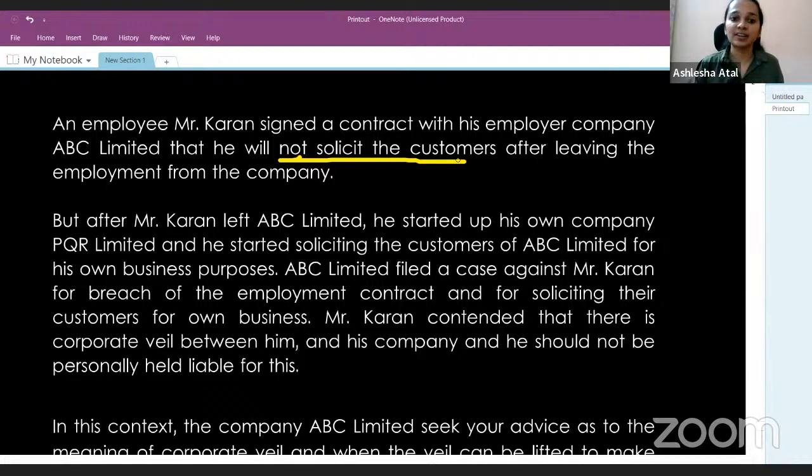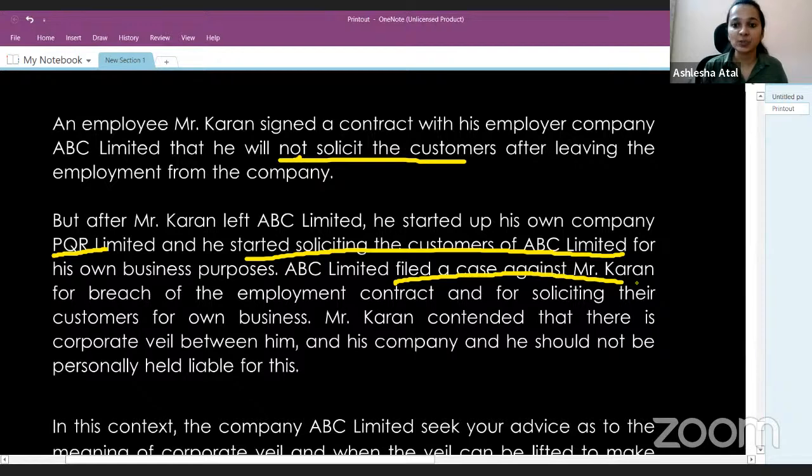But after Mr. Karan left ABC Limited, he started up his own company. So after leaving the employment of ABC Limited, Karan starts his own company, PQR Limited, and he starts soliciting the customers of ABC Limited for his own business. So he had initially promised, he also entered into a contract that he'll not solicit the customers, but now he is doing that thing. ABC Limited filed a case against Mr. Karan for breach of the employment contract and for soliciting their customers for his own business.